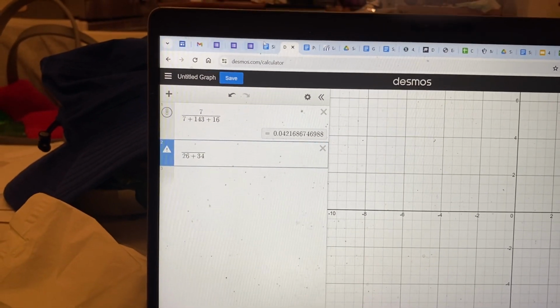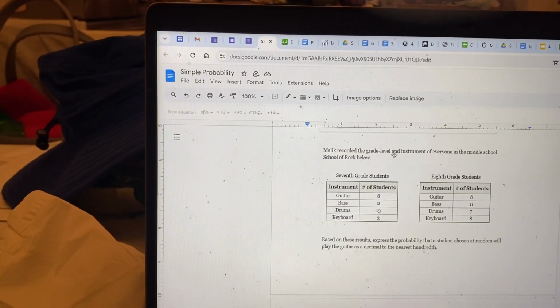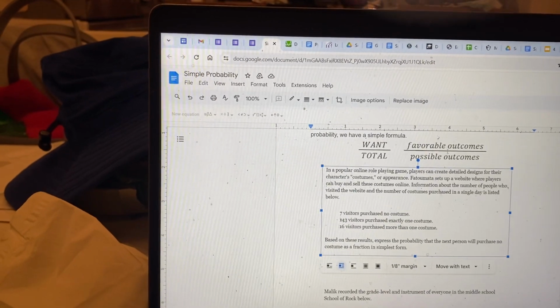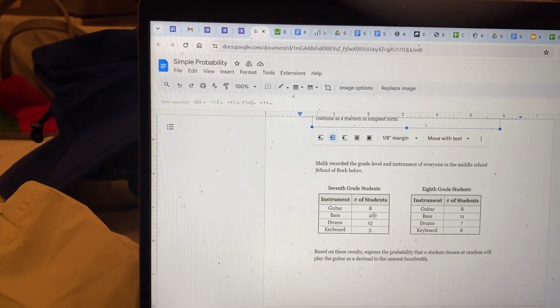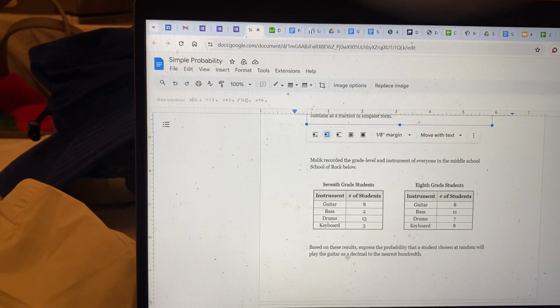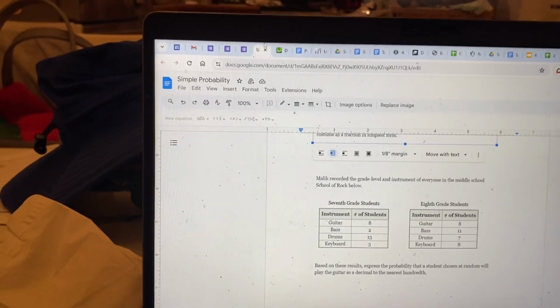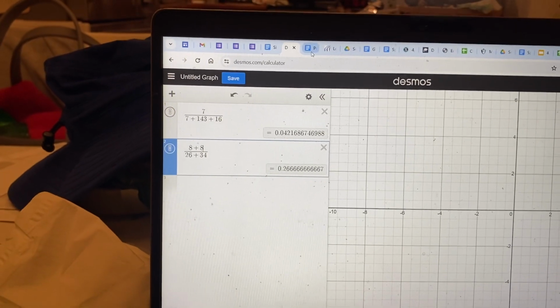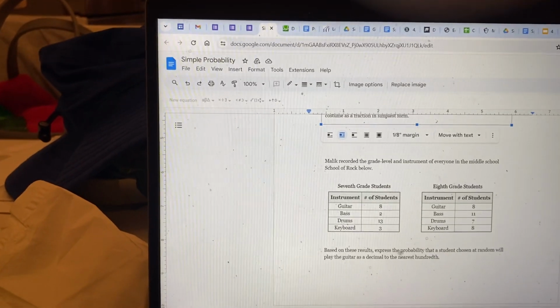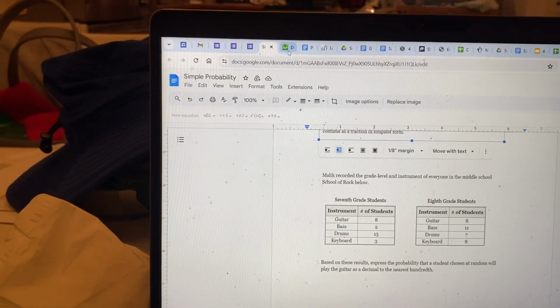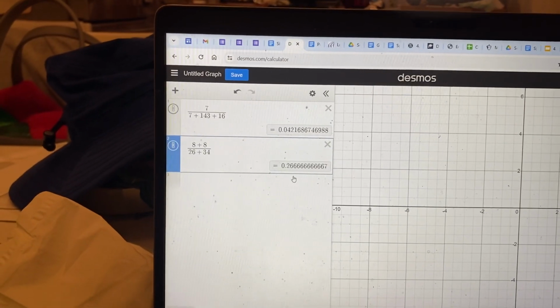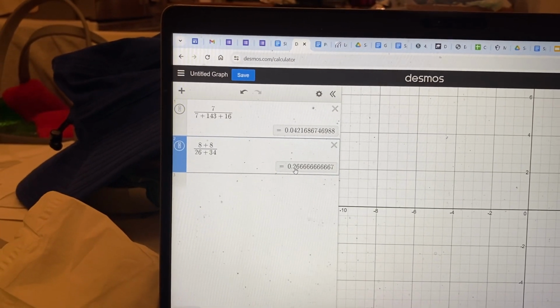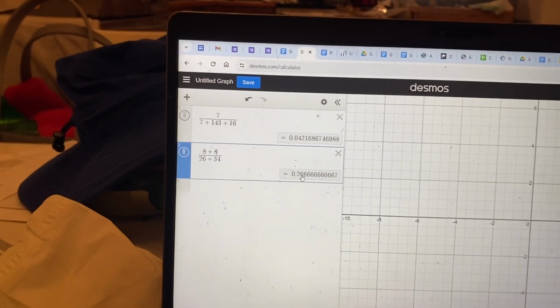And then on the top, I'm looking for what I want, my favorable outcomes. That's going to be my guitarists. So 8 and 8. So I've got 8 plus 8 on the top. This one says they want this as a decimal to the nearest hundredth. Hundredth is 2 decimal places. So I would say 0.27 on this one.